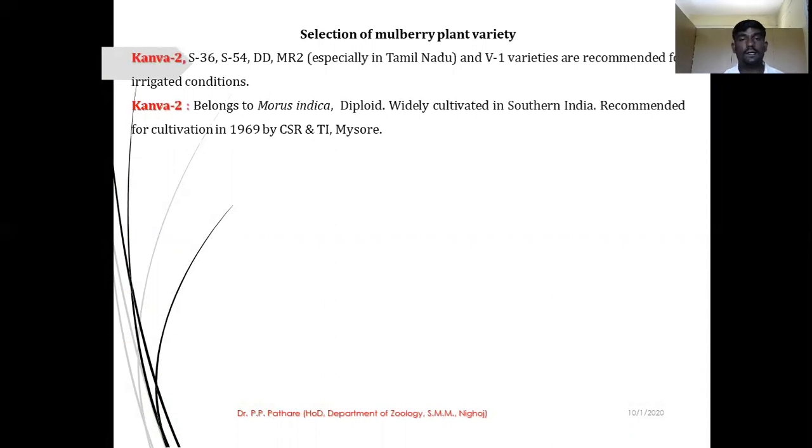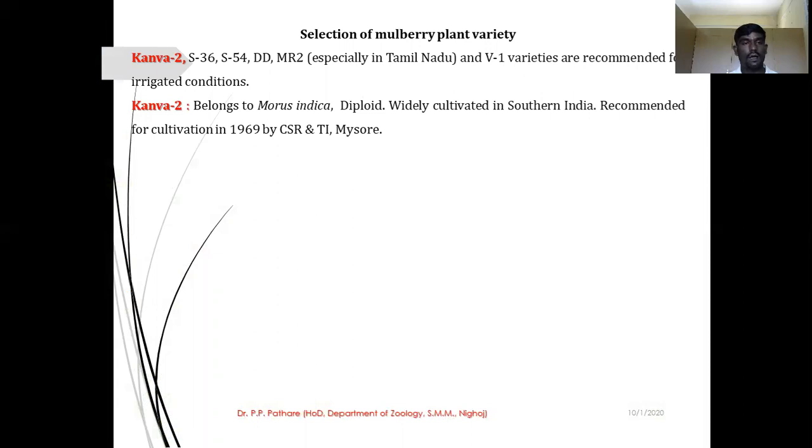Next one, selection of mulberry plant variety. In modern agricultural field, after the development of new techniques, they are developing some varieties of plants, because these varieties show high yield, large production, disease resistance, and insect resistance. These are some basic qualities of seed. So you can select a proper variety of mulberry plant.